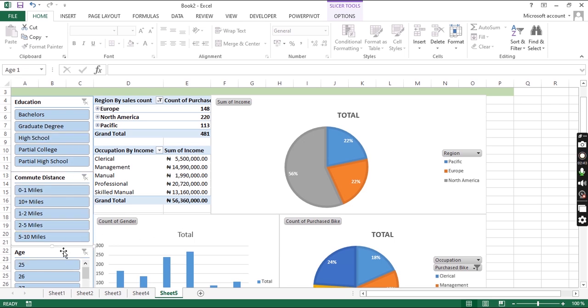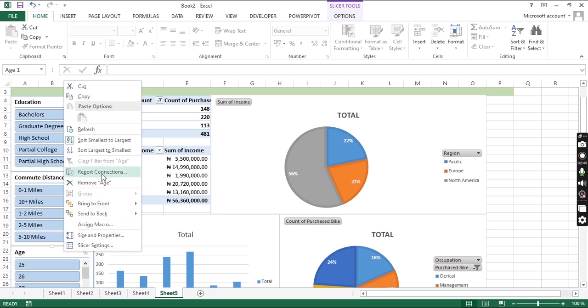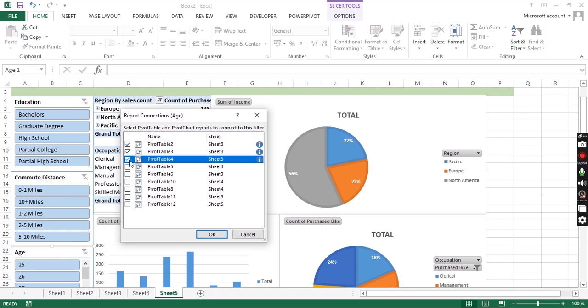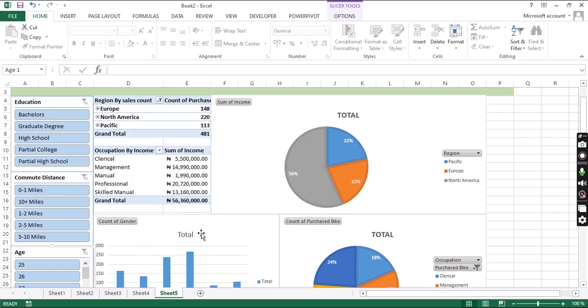The report connection is to connect all these tables and charts to that particular slicer. We have to connect all the tables if I want this one slicer to affect all of them. If I don't do this, it will only affect one or two of them. So now I have a slicer that affects all my listings.